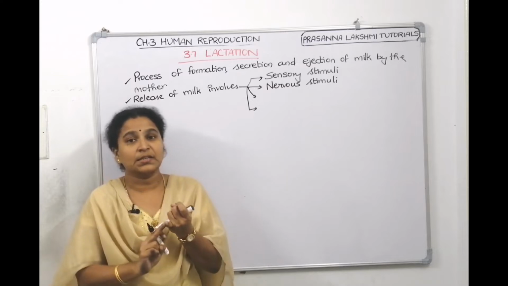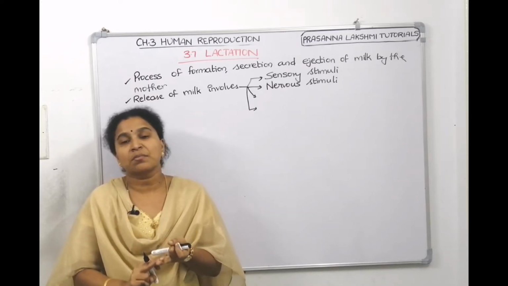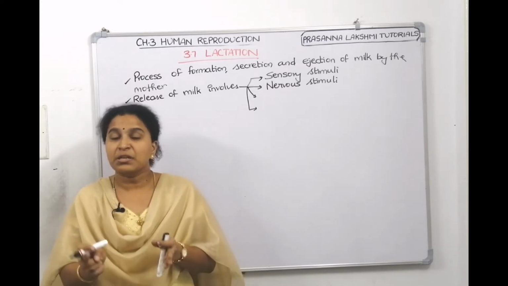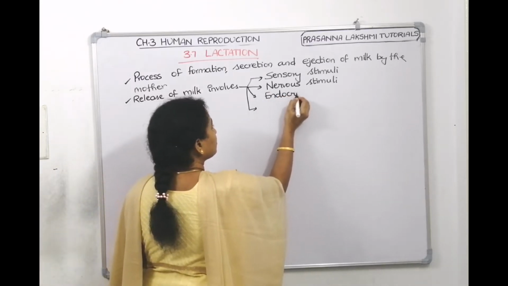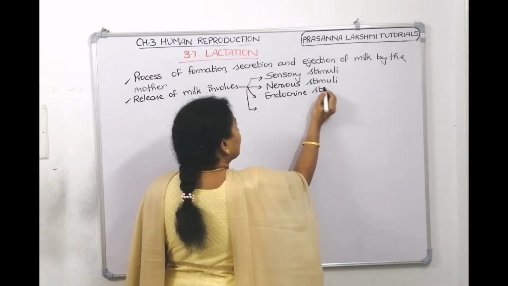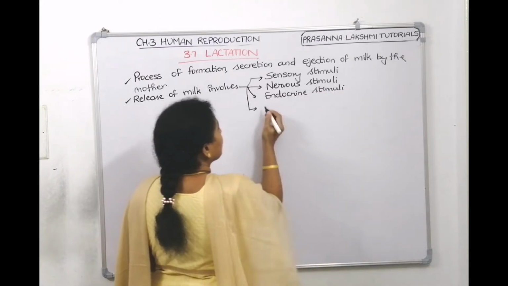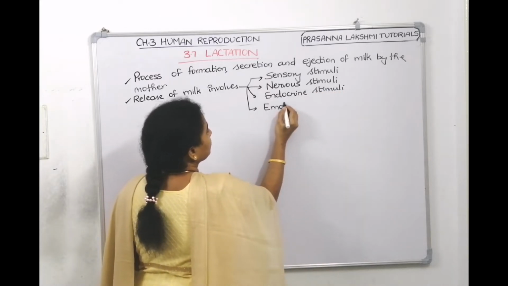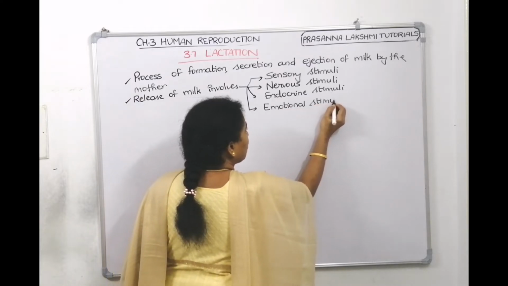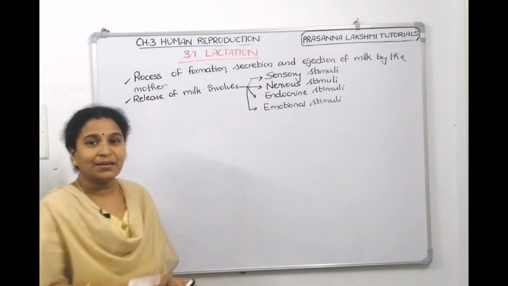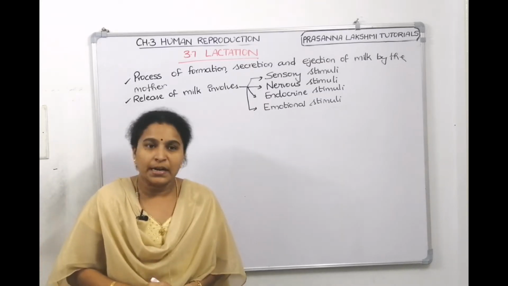So, it involves sensory stimuli, nervous stimuli, and since a hormone is released, endocrine stimuli also. And it also involves emotional stimuli, the emotional bond between the mother and the child, which is also responsible for the release of the milk.